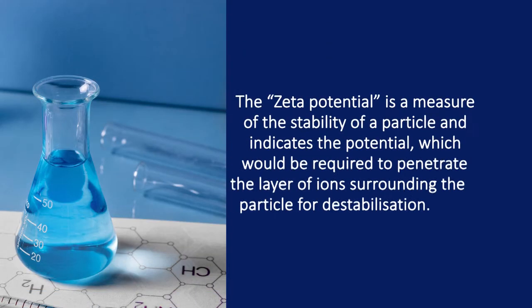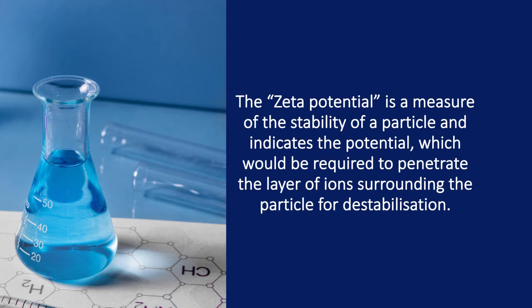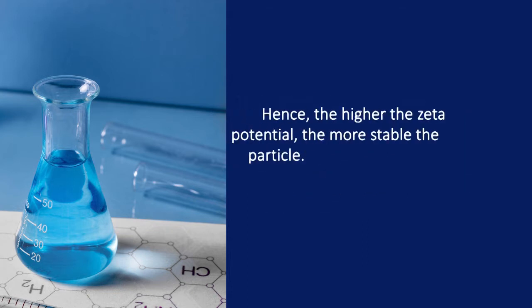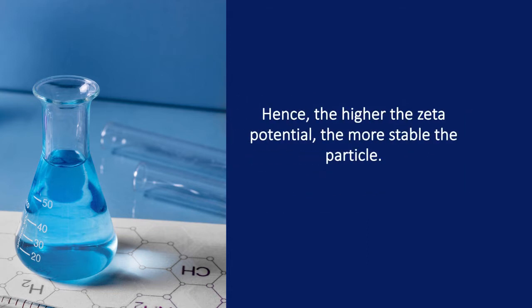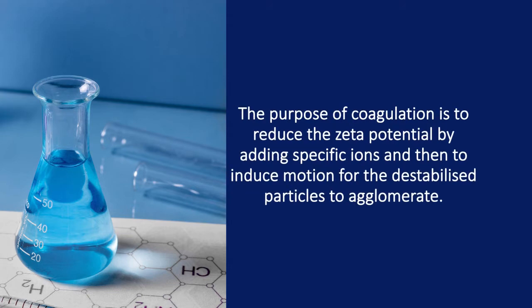The zeta potential is a measure of the stability of a particle and indicates the potential which would be required to penetrate the layer of ions surrounding the particle for destabilization. Hence, the higher the zeta potential, the more stable the particle. The purpose of coagulation is to reduce the zeta potential by adding specific ions and then to induce motion for the destabilized particles to agglomerate.